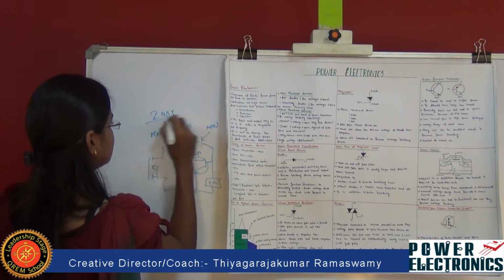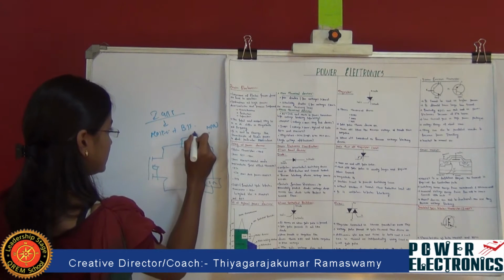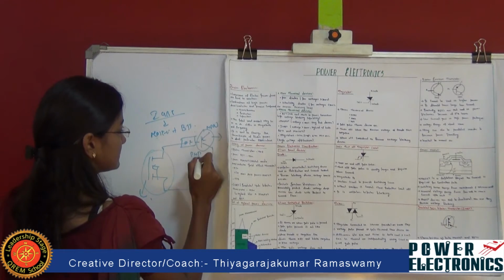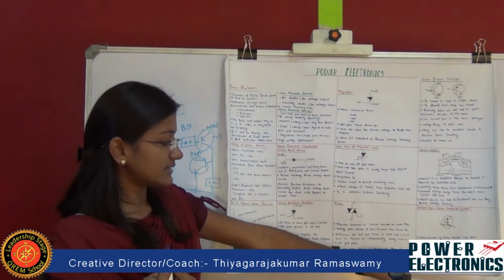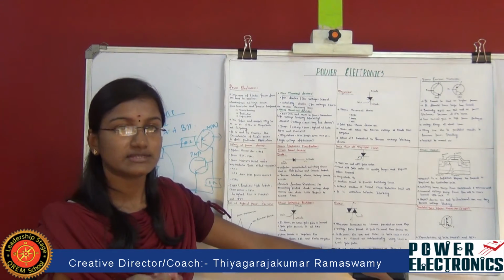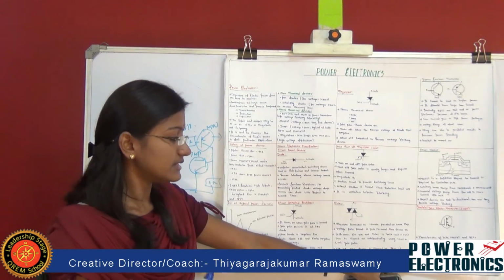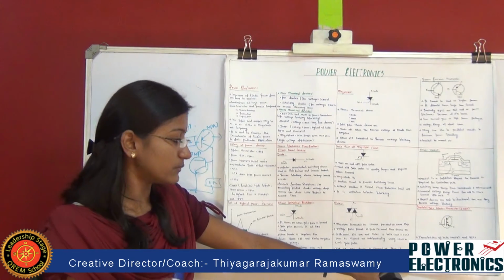So this IGBT, which is a combination of MOSFET as well as BJT, is constituted of one MOSFET and two BJTs, and it has a current in excess of about 1500 amps, and it has switching voltages of some 3000 volt.